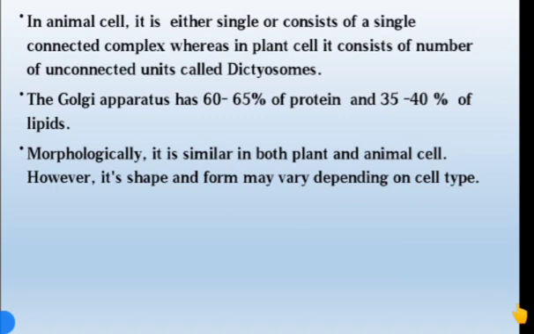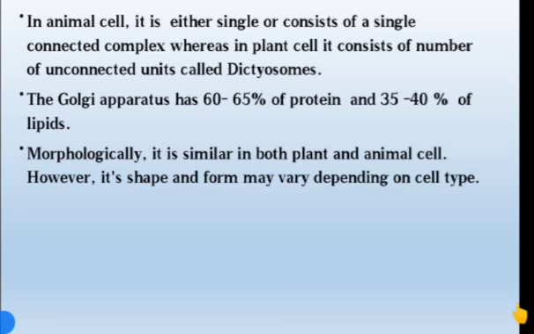In animal cells, it is either single or consists of a single connected complex. Whereas in plant cells, it consists of a number of unconnected units called dictyosomes. So in animal cells, they are connected as a complex structure, whereas in plant cells they are not connected with any other units, and are called dictyosomes. So in plant cells, the Golgi apparatus is called dictyosomes.